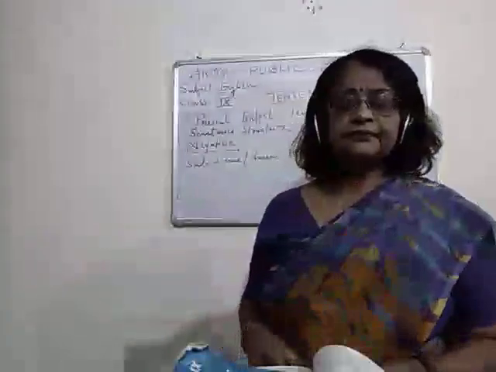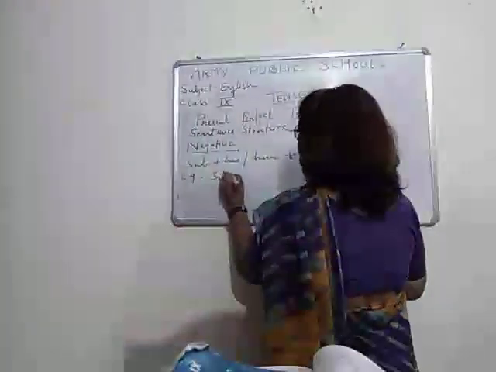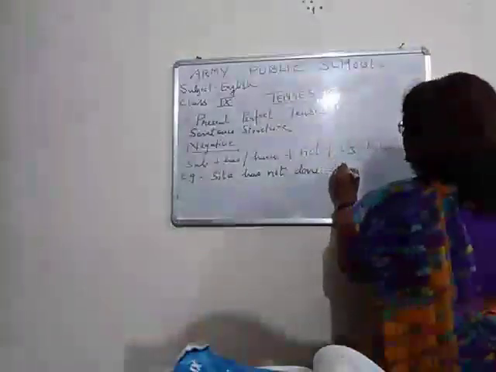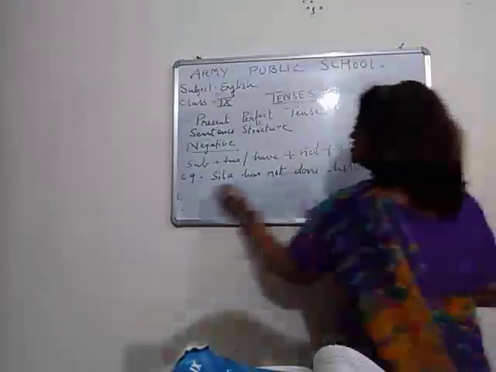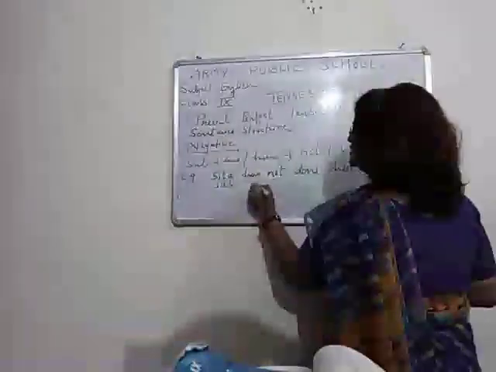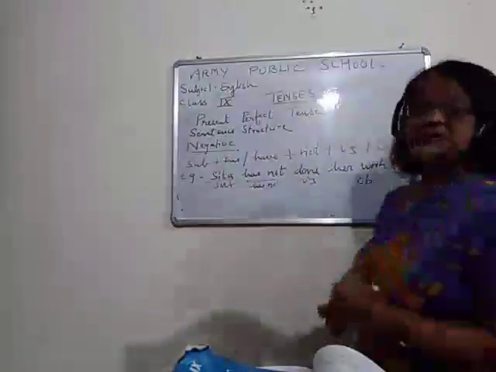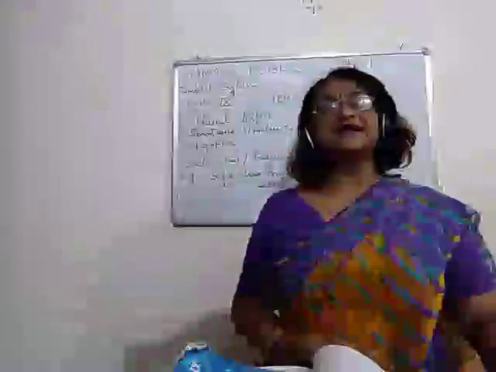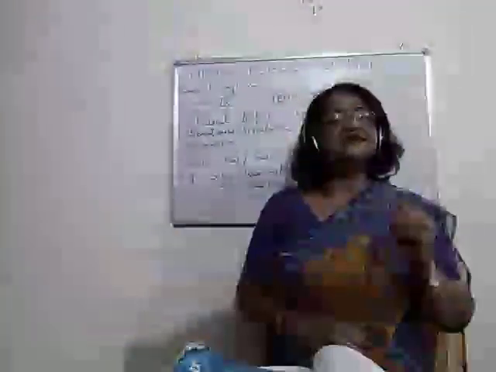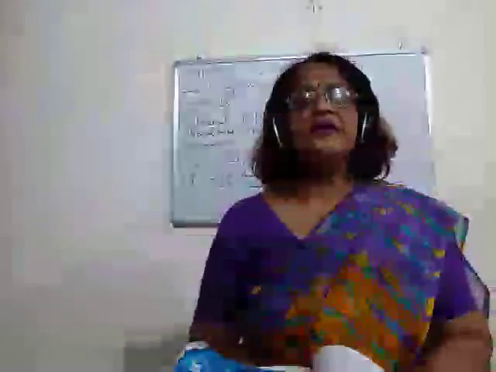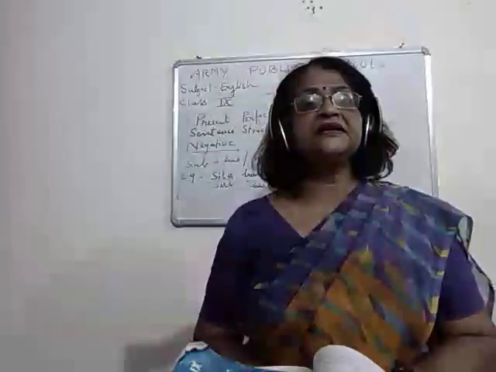So for example, Sita has not done her work. Sita here is the subject, then has not plus V3 plus object. Sita has not done her work. Negative sentence, isn't it? Sita has not completed her work.